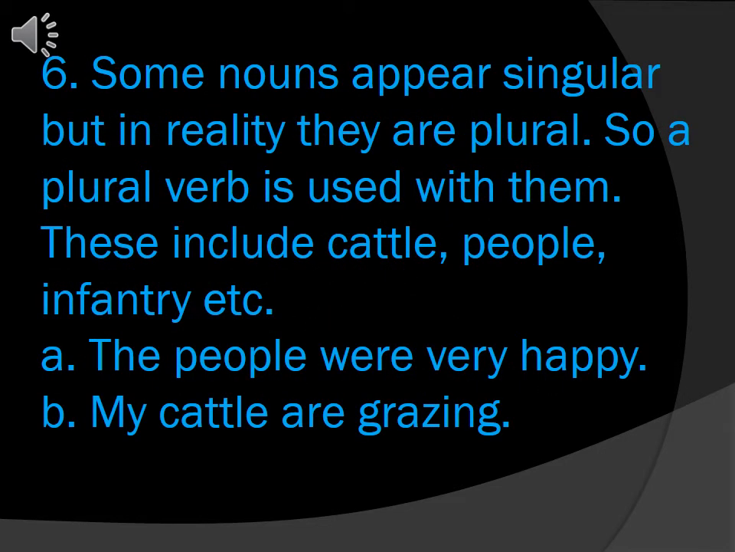Some nouns appear singular, but in reality are plural, like cattle, people, infantry. These look singular because s or es is not used after them, but we will take them as plural. People: we can't use the word people for a single person. We use it for a group of persons. It means people is a plural subject, and the verb we use here will also be plural, which is "were."